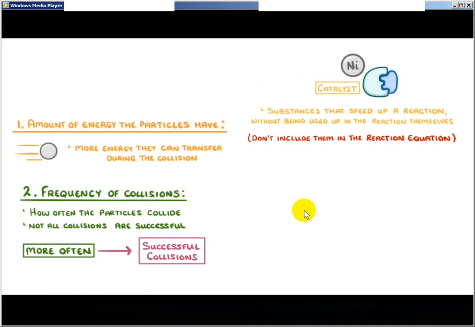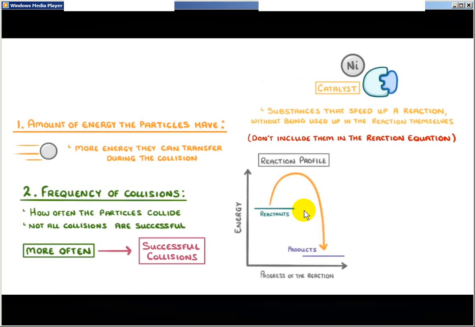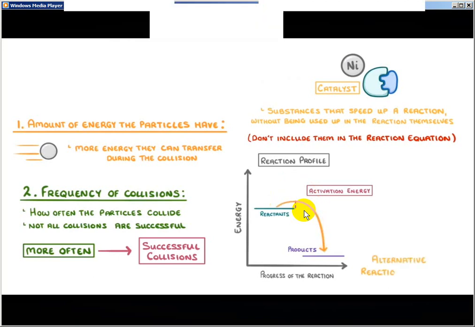To understand how they work, we can use a reaction profile, which shows the change in the chemical's energy during a reaction. Now, this distance between the reactant's energy level and the very top of the curve is the activation energy, which, remember, is the energy that the collisions have to have before they can react successfully. What a catalyst does is lower this activation energy by providing an alternative reaction pathway. And this means that there will be a higher proportion of successful collisions.